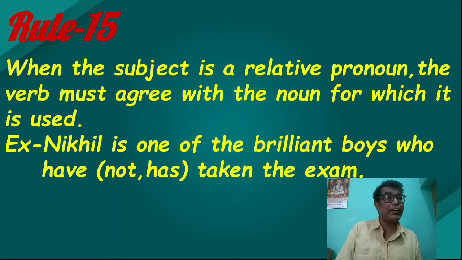Here, as already mentioned, it is "have", not "has". It is not about Nikhil; just see the relative pronoun here. Nikhil is one of the brilliant boys who. Before "who", the brilliant boys is there, and accordingly the verb will be treated. So it is not a matter of Nikhil, but of the relative pronoun: one of the brilliant boys who have. That's why, according to the brilliant boys, it will be "who have", not "has". That is all about rule 15.